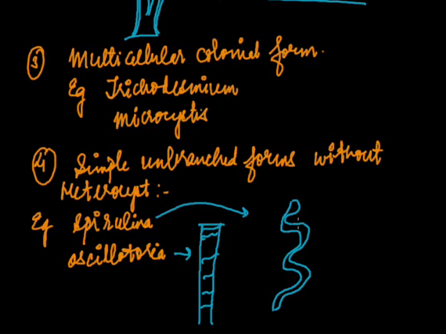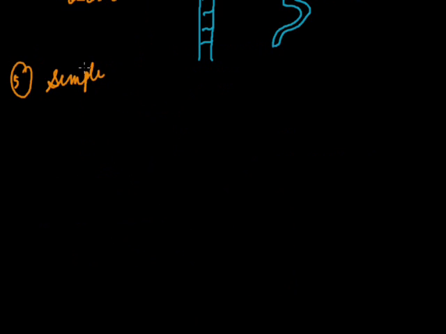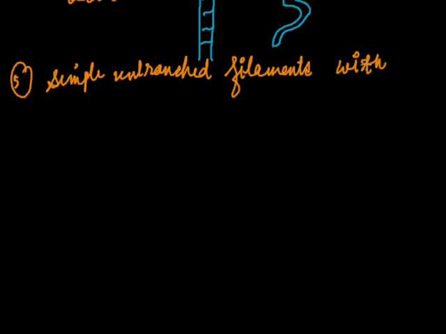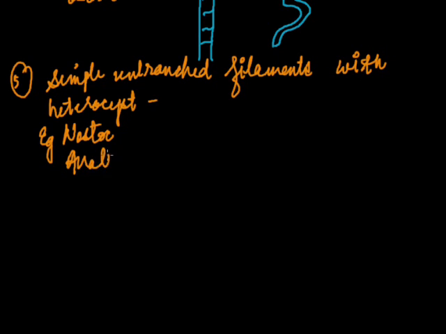Now, simple unbranched filaments with heterocysts. Examples are Nostoc and Anabaena. Let's see the diagram of Nostoc.